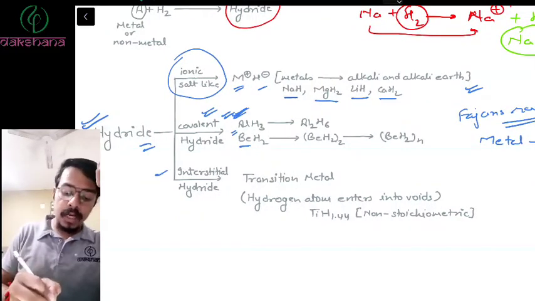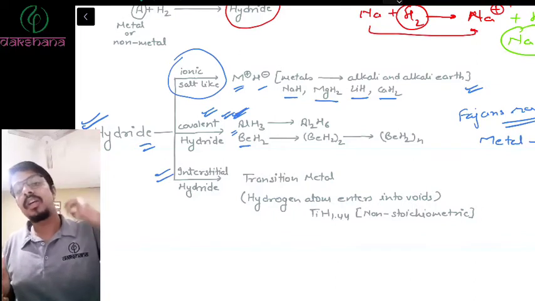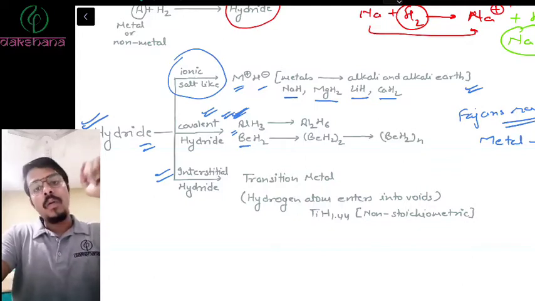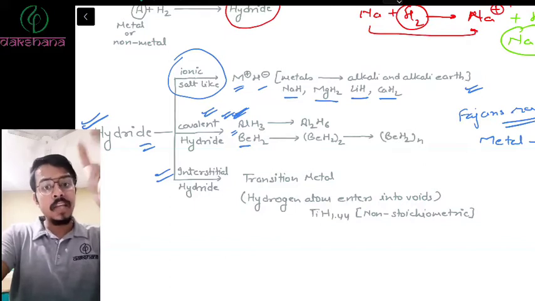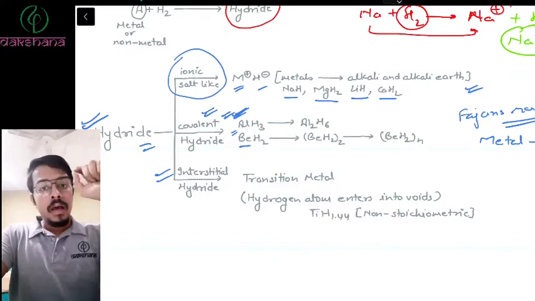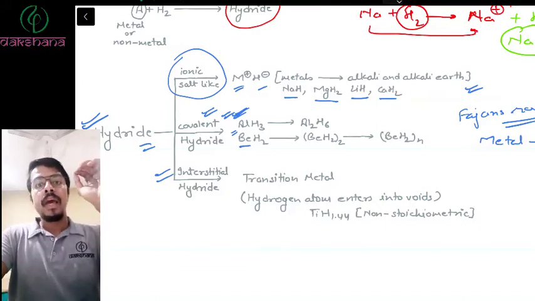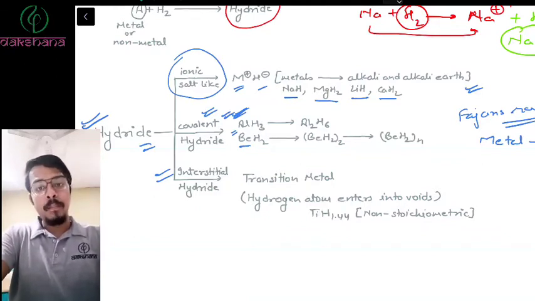And then there come interstitial hydrides. What are interstitial hydrides? First, understand what interstitial compounds are. If you take a cotton and dip it in water, you'll see that the water molecules get attached to the cotton. Now, will you say that these two things have reacted? No. In between the cotton, there are spaces where the water molecules sit. Similarly, when a metal is arranged, there are voids.